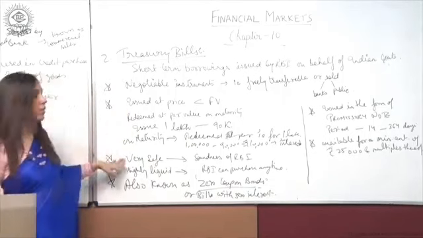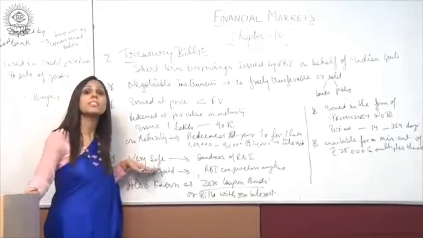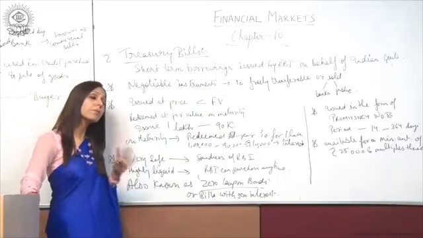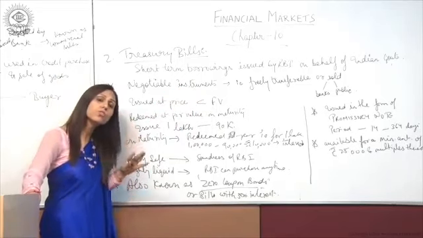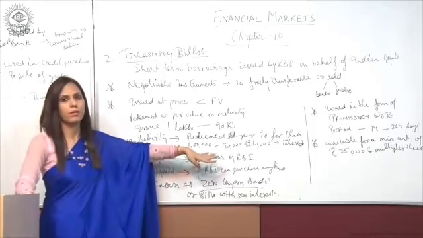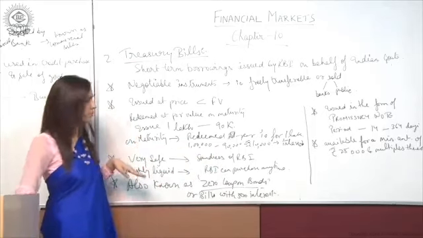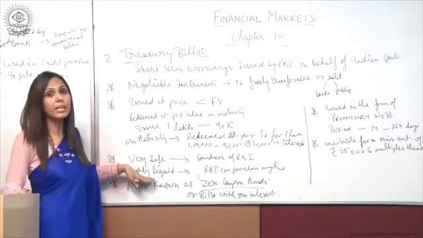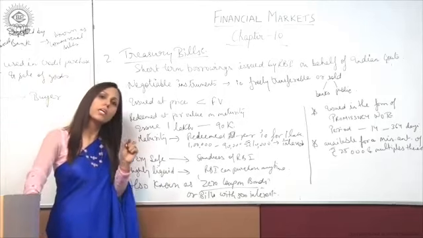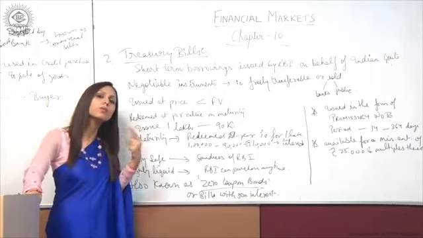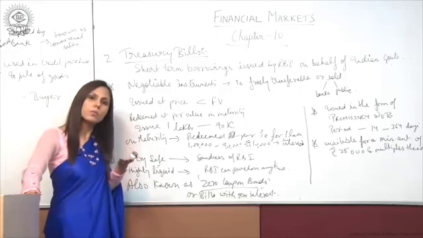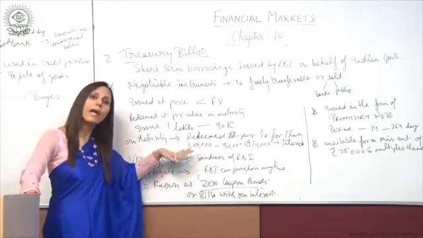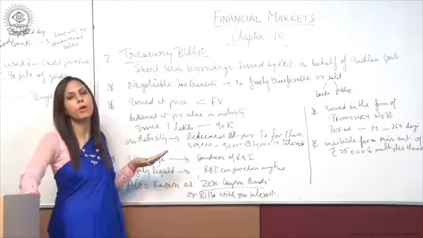Fine. The next feature is they are very safe. Why are they very safe? Because they are issued by the RBI, and RBI has a very strong financial position, or you can say the soundness of RBI. So they are considered a very safe money market instrument, and at the same time they are highly liquid. Wherever the word liquidity is used, it means they are easily convertible into cash. RBI is very sound, so RBI is ready to buy these treasury bills at any given point of time.